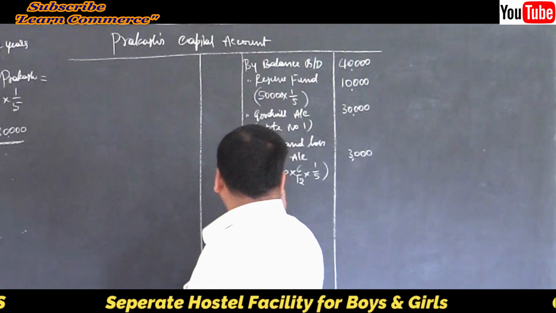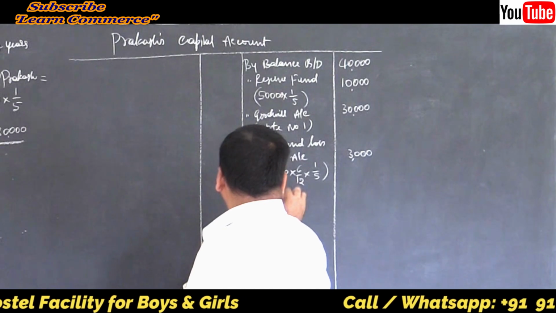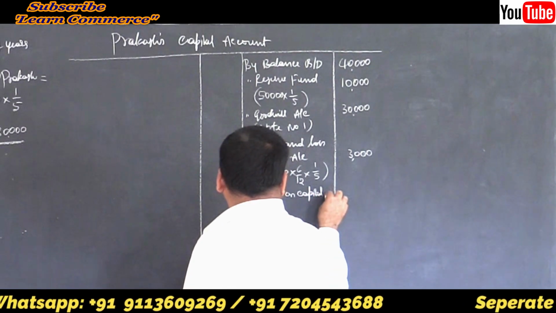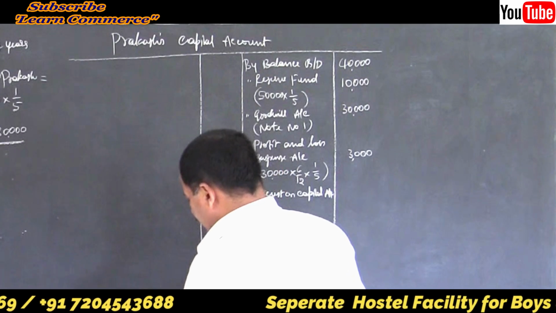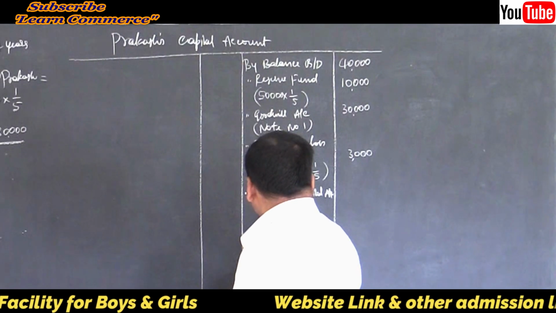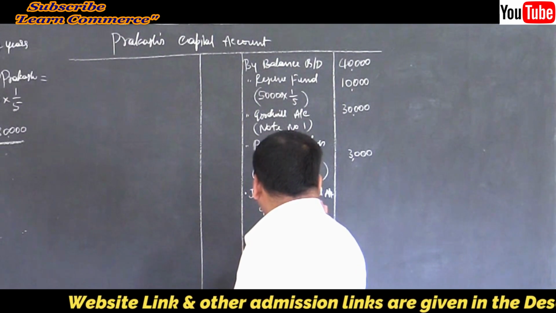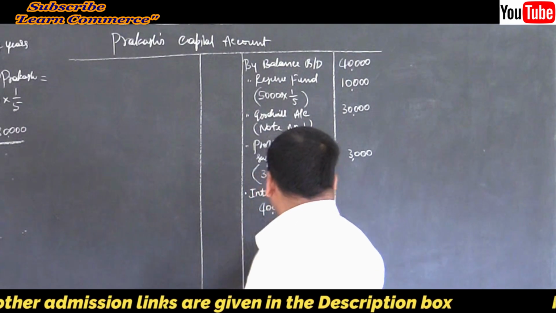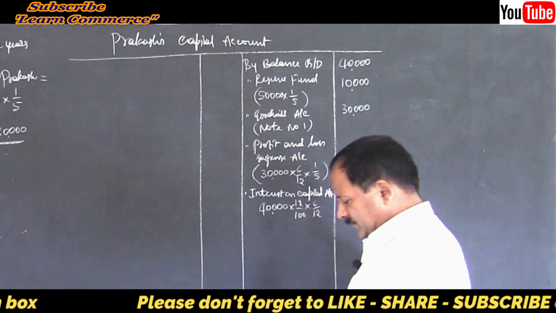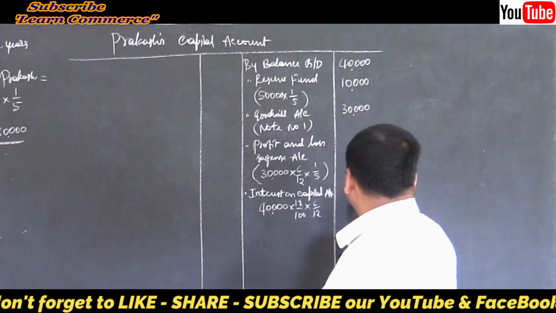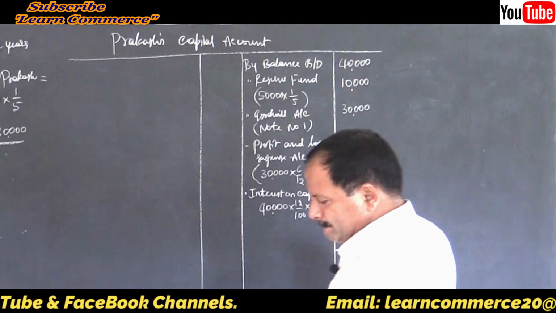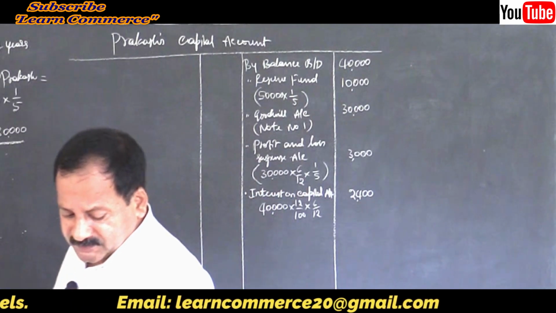Then interest on capital account. Interest on capital, how much? 40,000 into 12% for how many months? 6 months, 6 by 12. So it will be 2,400. That's all. There is a drawings, isn't it?